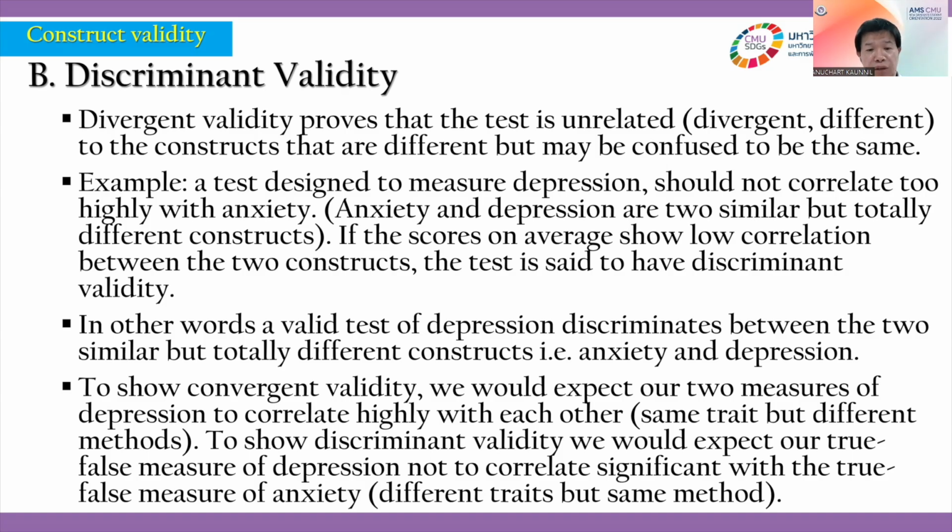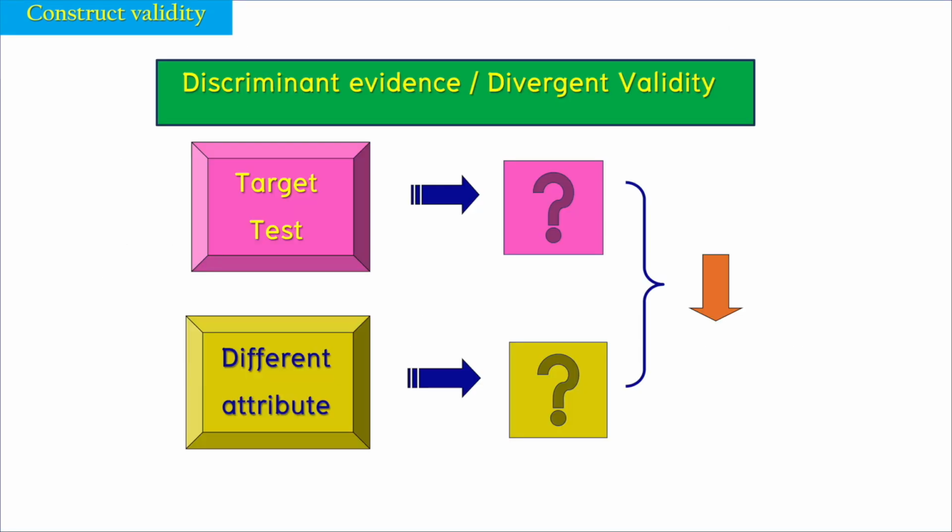A false measurement of depression should not correlate significantly with a false measurement or measure of anxiety. Different tests but the same method sometimes work together, but we can check. If you go inside the test, you might see the score and why there is a little bit of error. Maybe it is because the population is a group of people likely trained to be like this because they know each other. That is the discussion. Okay, discriminant evidence, target evidence, and different attributes.